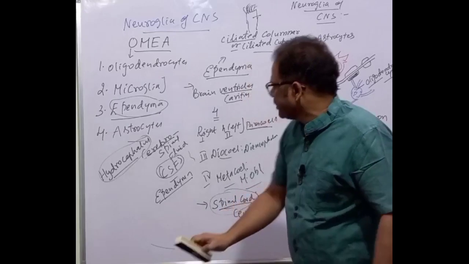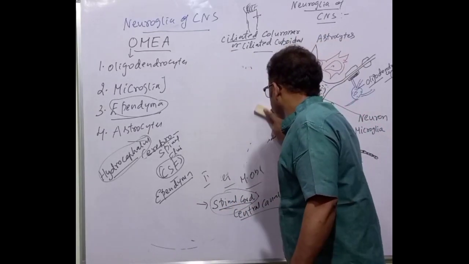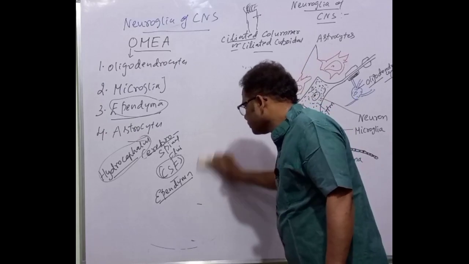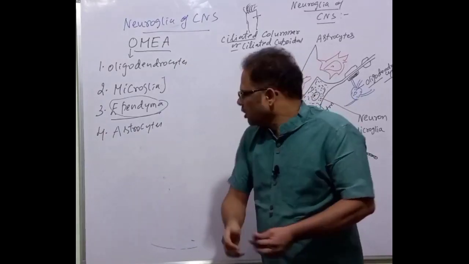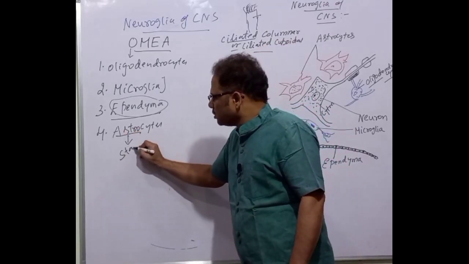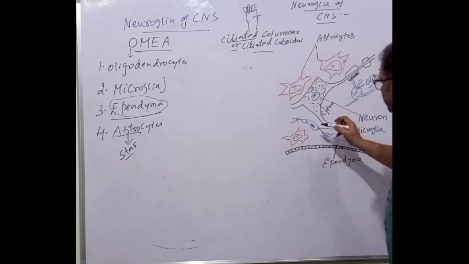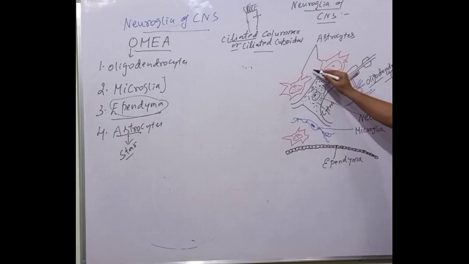Next one, let's discuss the astrocytes. Astro means star, because as the name indicates, they are star shaped. Can you see, all of you? These are the astrocytes.